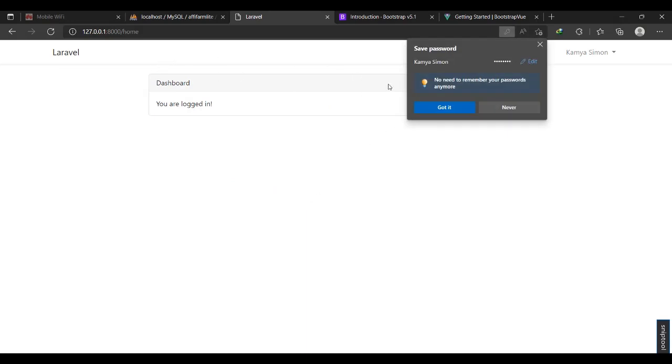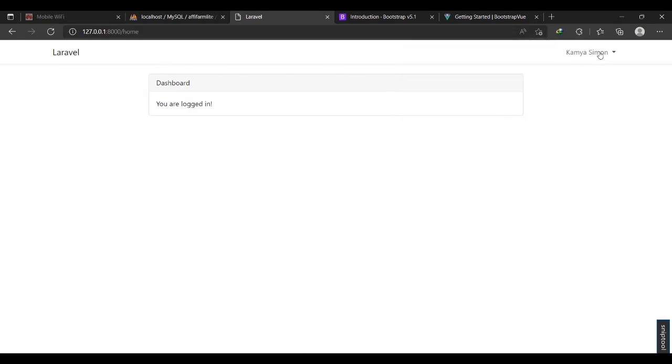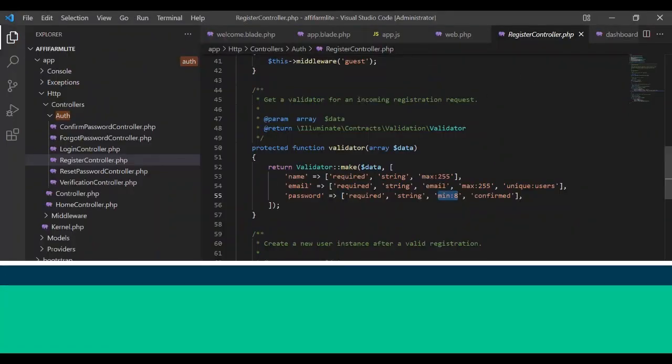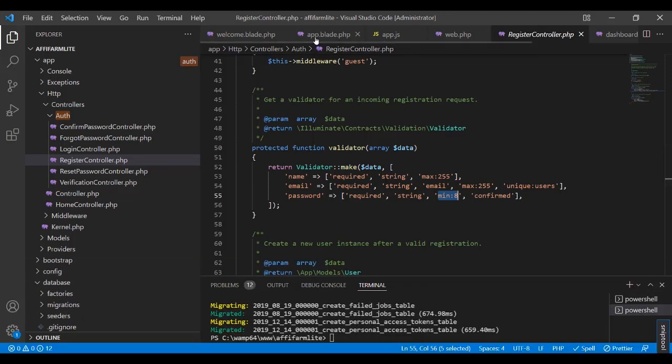Okay, I am registered. Now, you can see it is showing my name, but it has taken us to home. However, I want it to redirect us to dashboard when someone registers, or when the home page logs in. So how do I do that? I'm going to come to home.